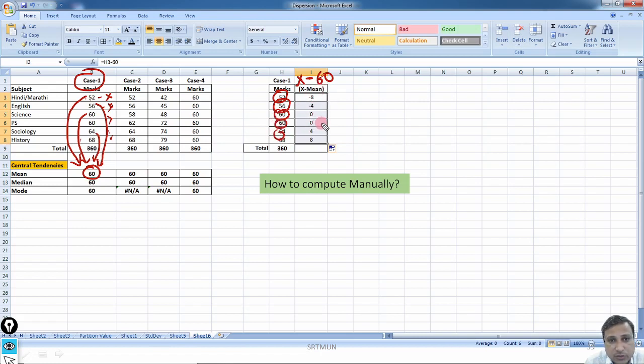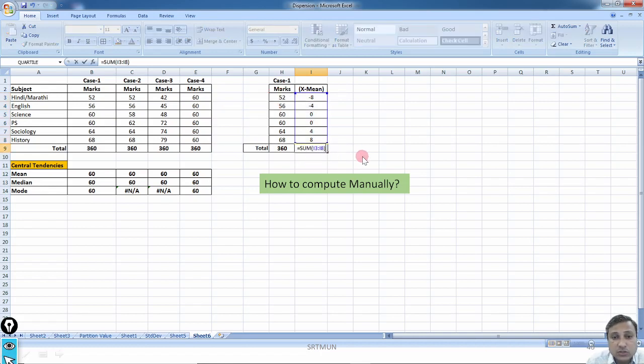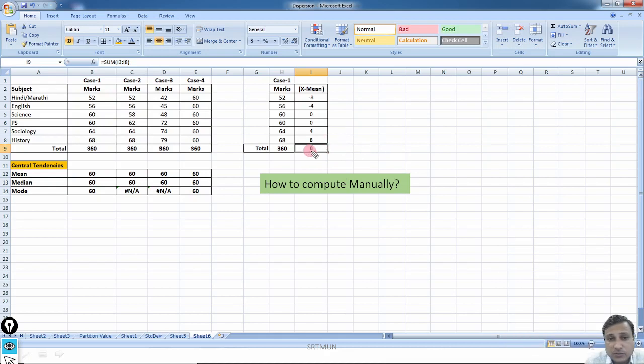Once I have computed this, if I sum it, if I add all these values, what would be the number? See what I mean to say. What is the mean? The mean is the central value that we compute from this distribution. If the mean is at the center of this distribution, and I find the distance of each value from this mean, and that gap is mentioned here, and I add all these numbers, the summation of this variation always comes 0. It always comes 0. Why does it come 0?